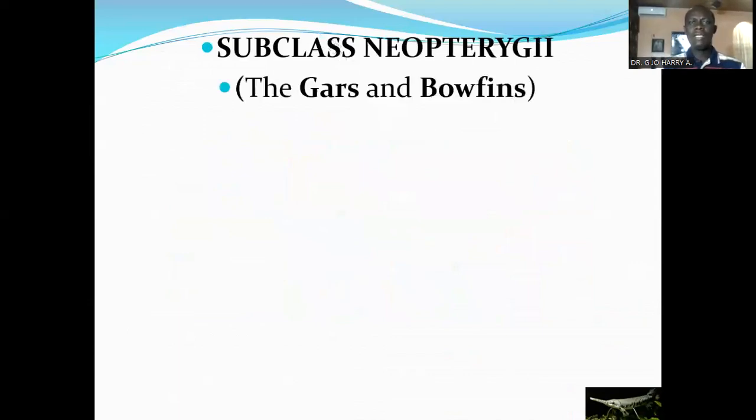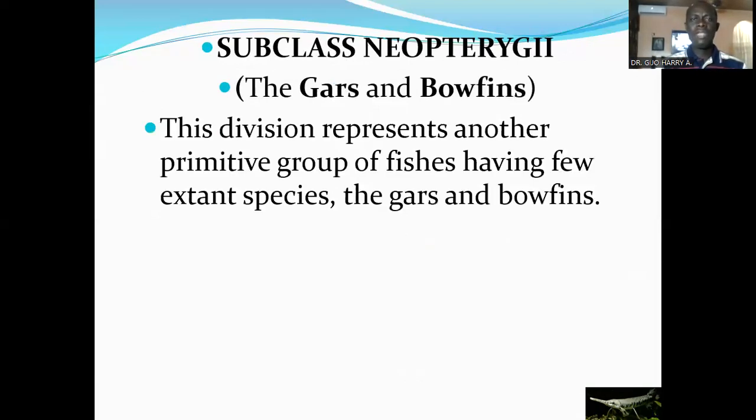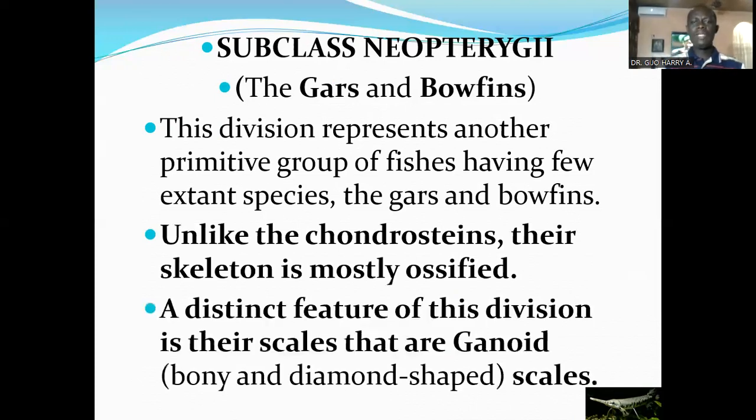Now I want to look at the next subclass, which is the subclass NEOPTERYGII. The subclass NEOPTERYGII consists of the gars and bowfins. This division represents another primitive group of fishes having few extant species, the gars and bowfins. Unlike the chondrichthyes, their skeleton is mostly ossified, usually made up of bones.